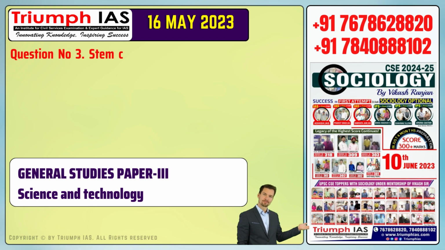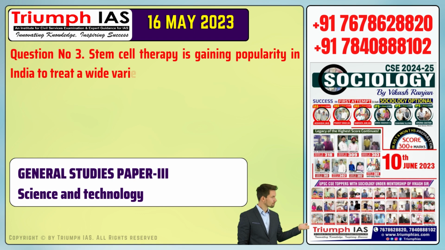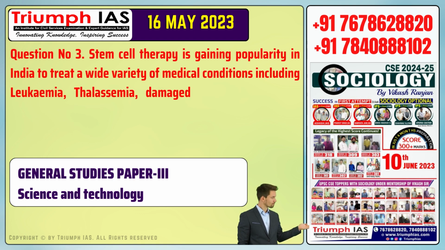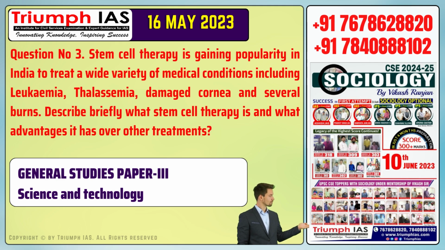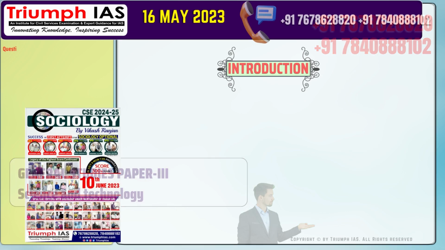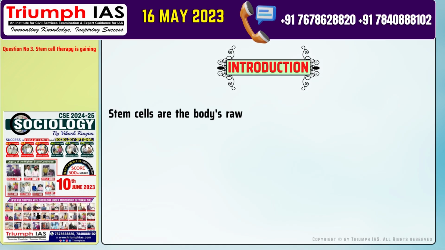Question number 3. Stem cell therapy is gaining popularity in India to treat a wide variety of medical conditions including leukemia, thalassemia, damaged cornea, and several burns. Describe briefly what stem cell therapy is and what advantages it has over other treatments. Let's start with the introduction of the answer.